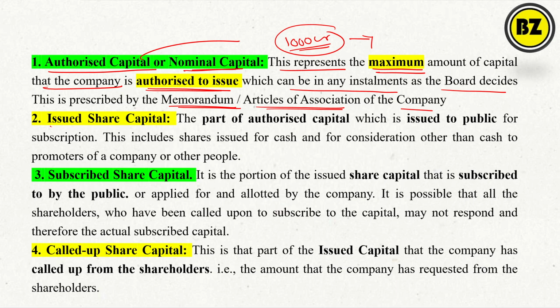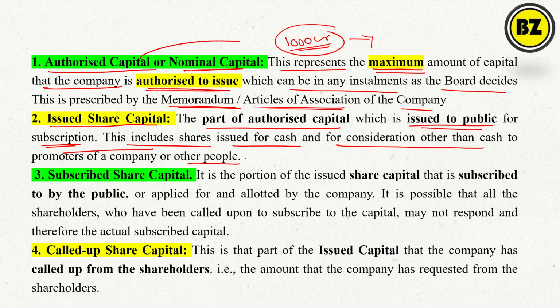Now, what is issued share capital? It is a part of the authorized capital which is issued to the public for subscription. This includes shares issued for cash and for consideration other than cash to the promoters of the company and other people. Simply, issued means how much of the authorized capital we are issuing to the public. For example, out of 1000 crore, which is the maximum I can issue as per the articles of association, I decide to raise funds of only 800 crores. So 800 crore will be my issued share capital.